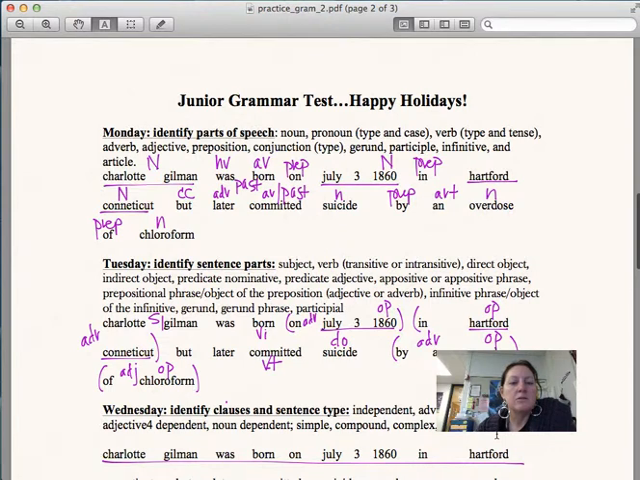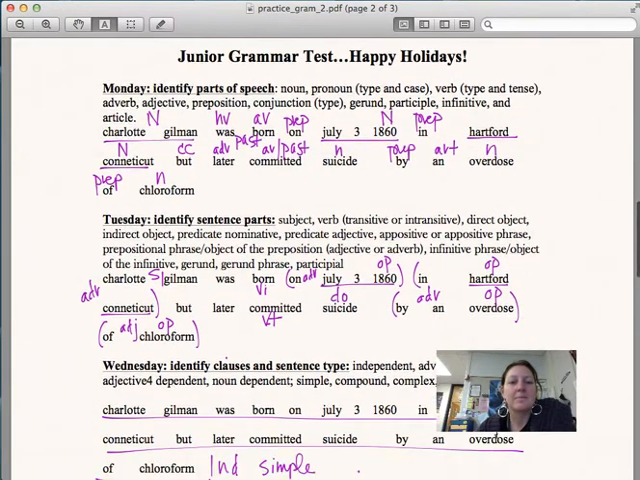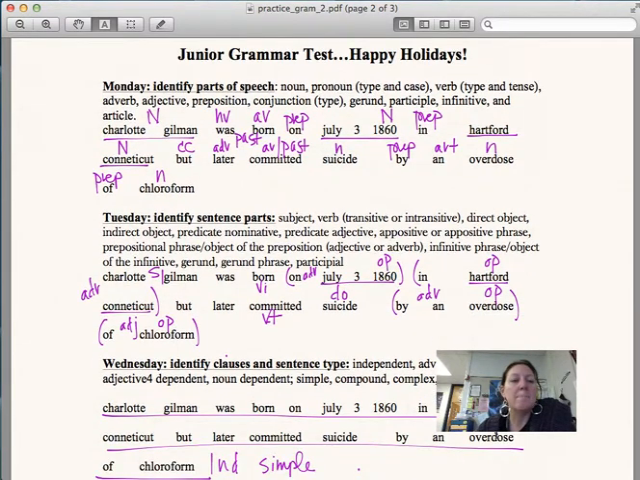Okay, junior test practice number 2. Here is your sentence. "Charlotte Gilman was born on July 3, 1860, in Hartford, Connecticut, but later committed suicide by an overdose of chloroform." All right, Monday, identify parts of speech.